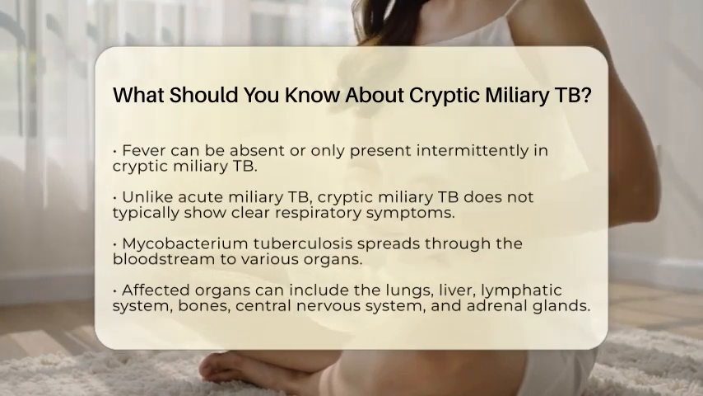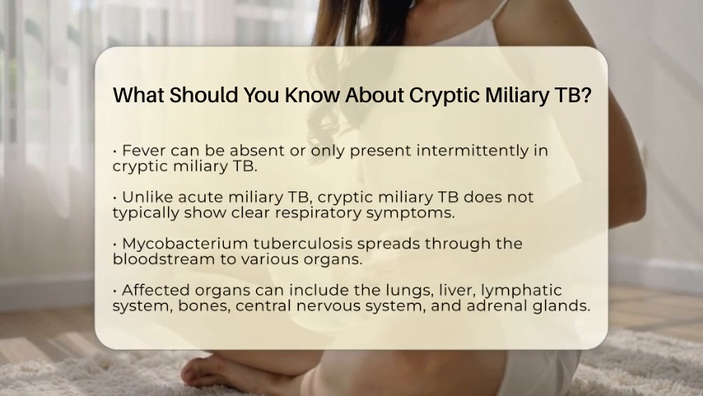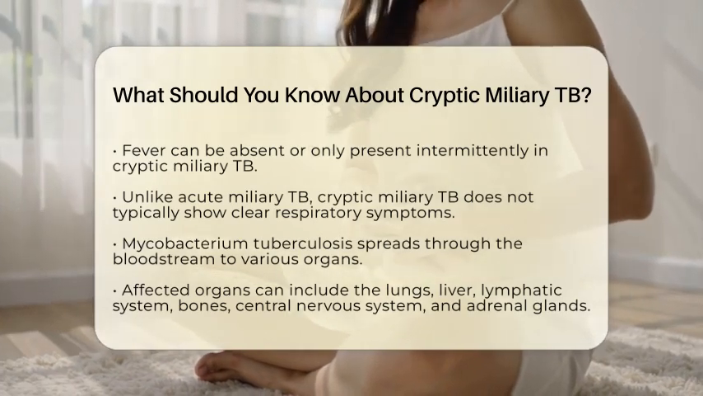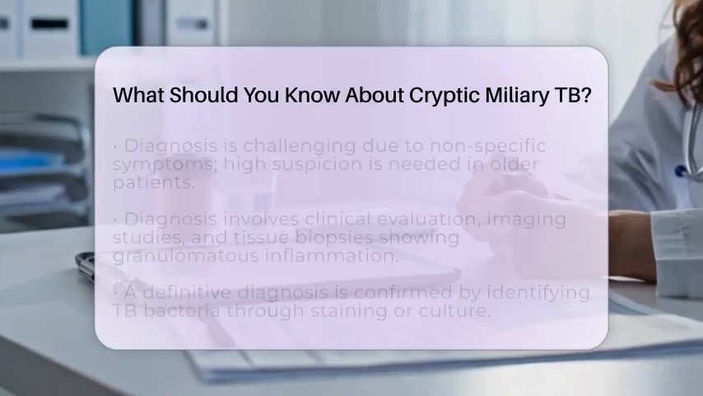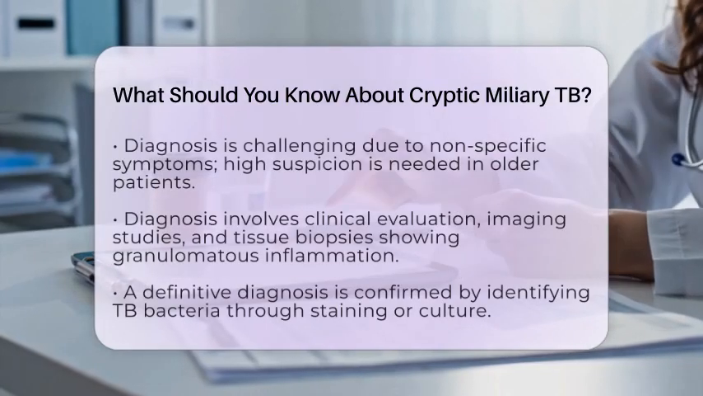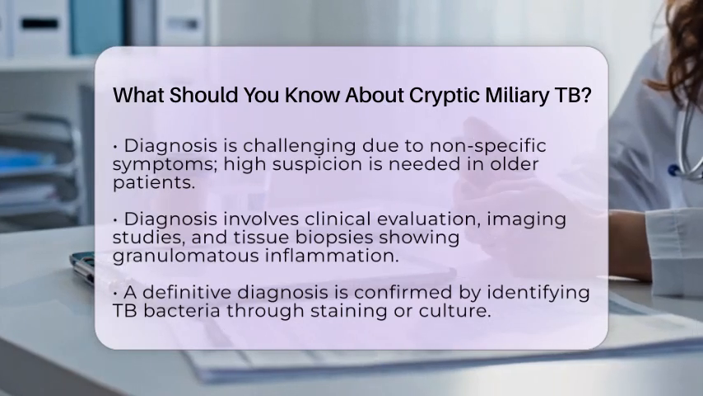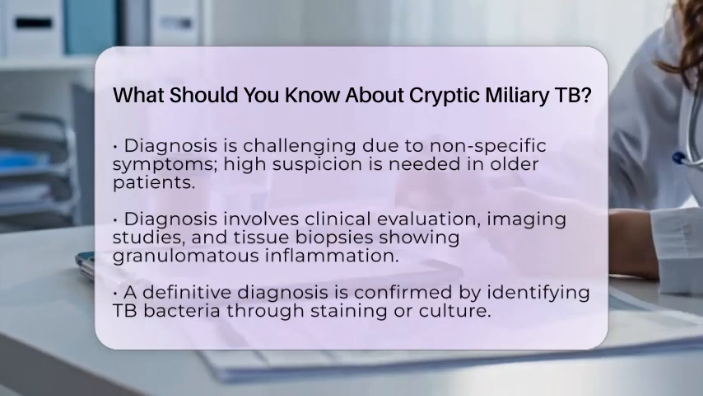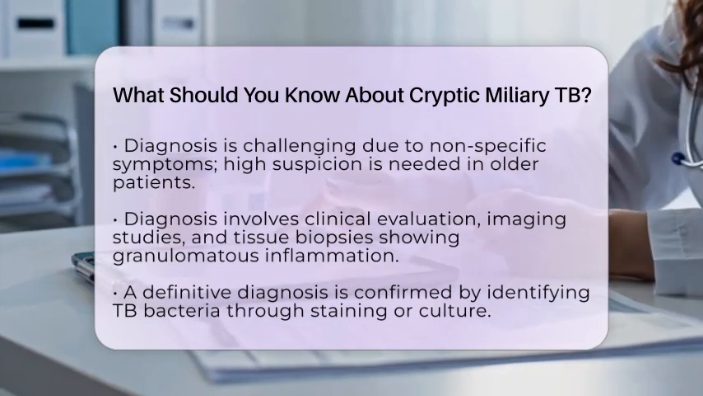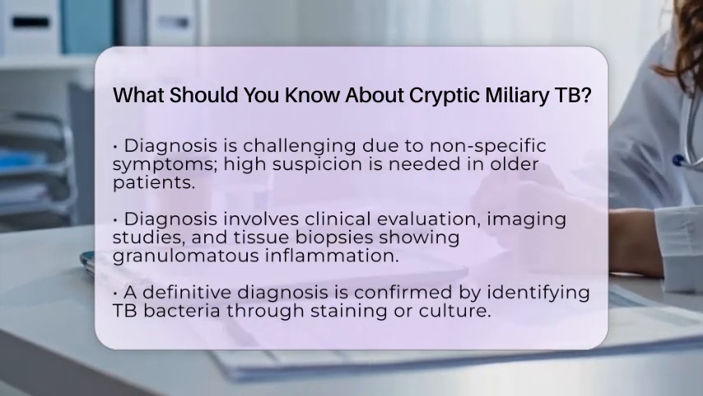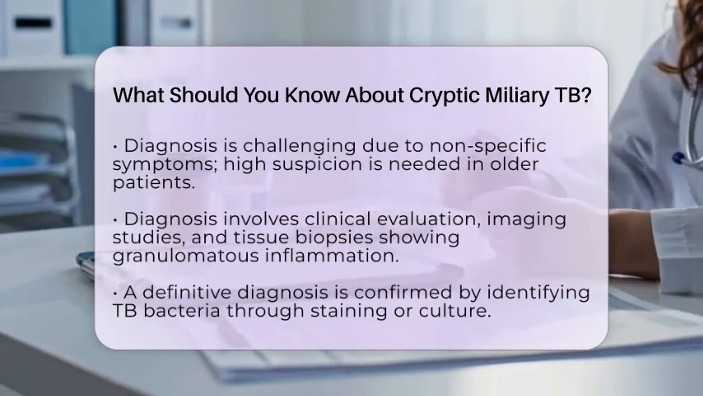Diagnosing cryptic miliary TB can be challenging. Because its symptoms are not specific, healthcare providers must maintain a high level of suspicion, especially in older patients who present with unexplained systemic symptoms. Diagnosis often involves a combination of clinical evaluation, imaging studies, and tissue biopsies that show granulomatous inflammation with caseation. A definitive diagnosis is made by identifying the TB bacteria through staining or culture.